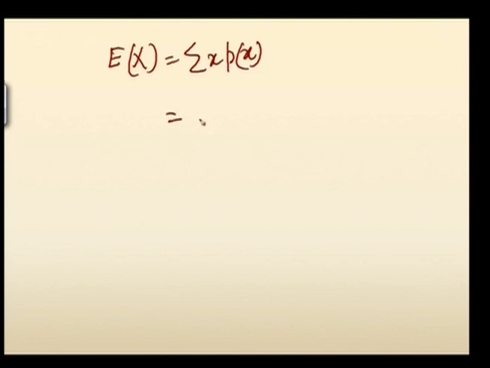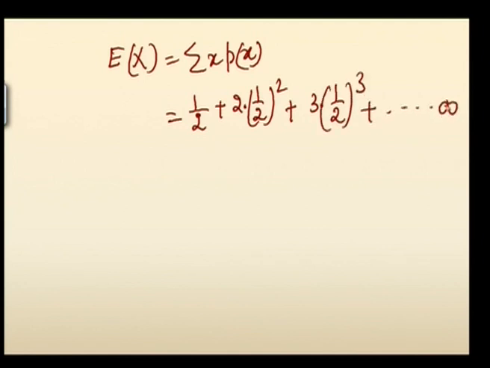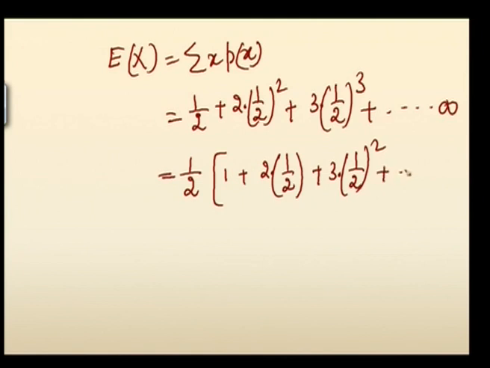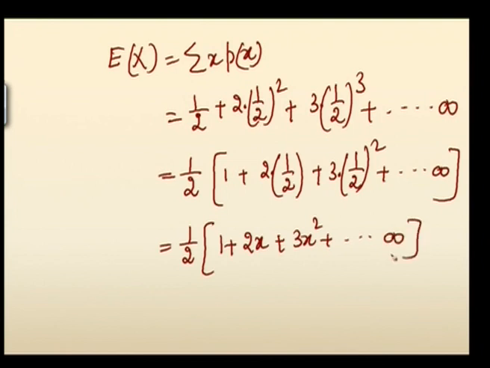We add the infinite series 1 by 2 plus 2 into 1 by 2 whole square plus 3 into 1 by 2 whole cube plus etc., up to infinity. 1 by 2 is common, so we take it outside: 1 plus 2 into 1 by 2 plus 3 into 1 by 2 square plus etc. This is compared with the infinite series 1 plus 2x plus 3x square plus etc., where x is equal to 1 by 2.